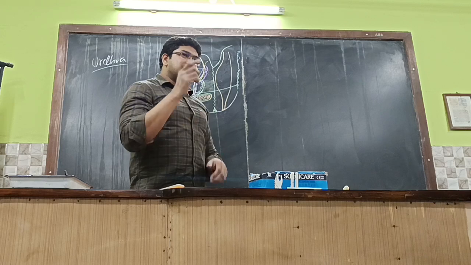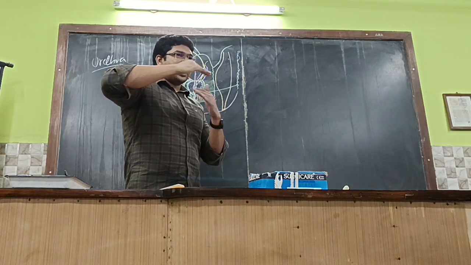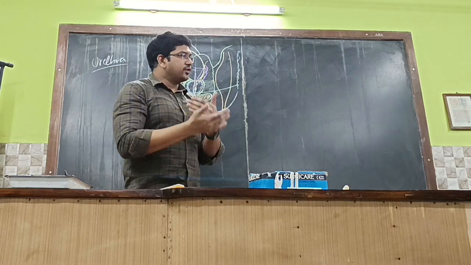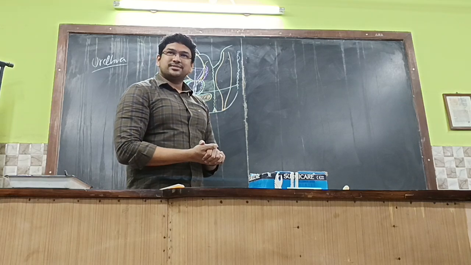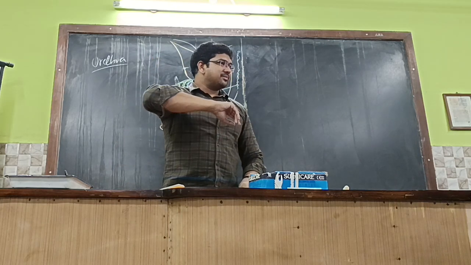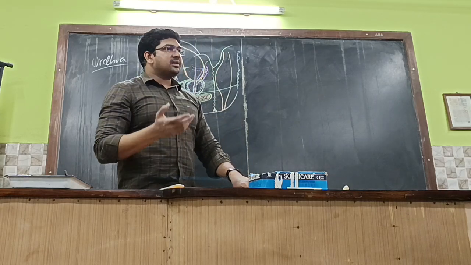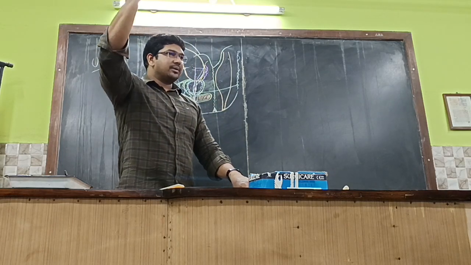So these lengths, you just remember roughly. That means almost the average lengths and average breadths. If you remember, that's fine. These will be asked in the examination. And in the case of the brain, whenever you reach the brain, they will also ask the surface area of the brain. That will be given to them. Okay.